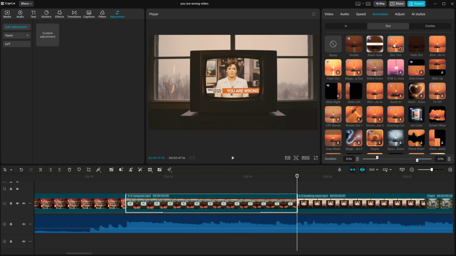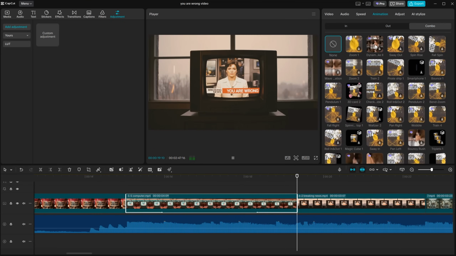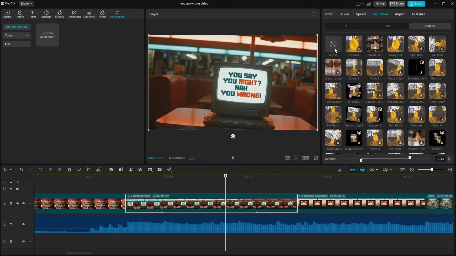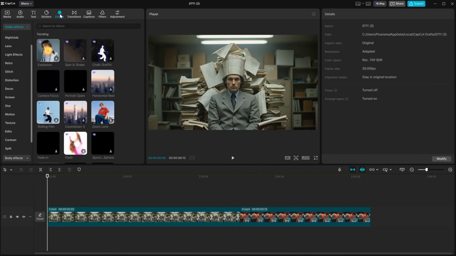That's one of the reasons I like CapCut, and the combo animations also have a good variety, combining both in and out effects in a smooth way. I added 2 videos here so it's easier to see in the project.